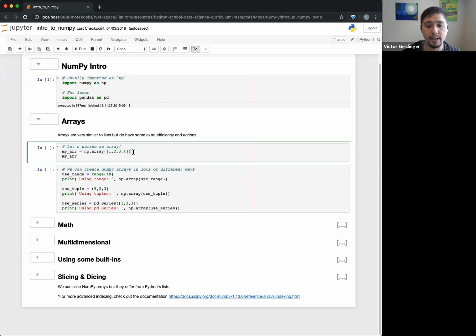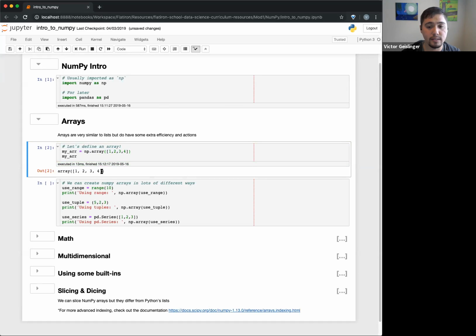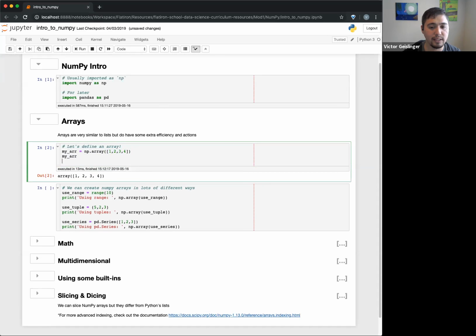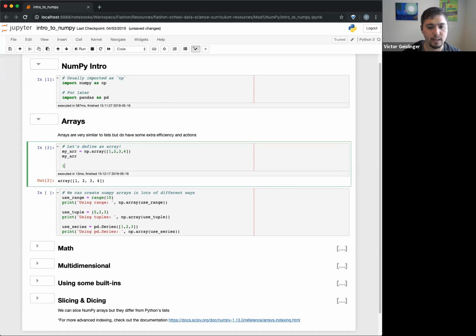I'll put my NumPy array, and this basically creates the NumPy array. You can see it says array 1, 2, 3, 4. One thing you should note is that when you have the last line at the end of a Jupyter Notebook cell, for example if I have the number 1, you see how it displays this part right here. It actually calls a function called display. It's saying, that last line, let me go put display around it, and it runs that part.